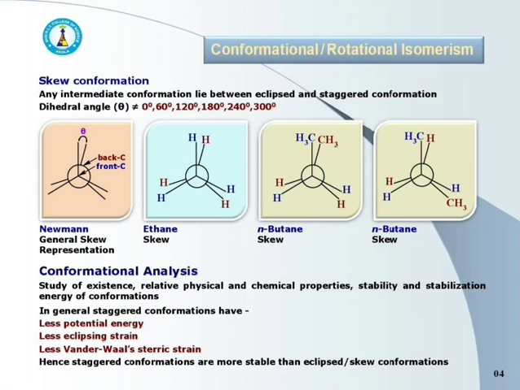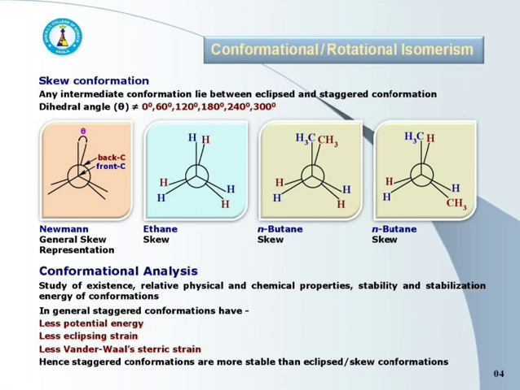In general, staggered conformations have less potential energy, less eclipsing strain, that is bond-bond interaction, and less van der Waals steric strain, that is repulsion between non-bonded atoms, as compared to the eclipse and skew conformations.